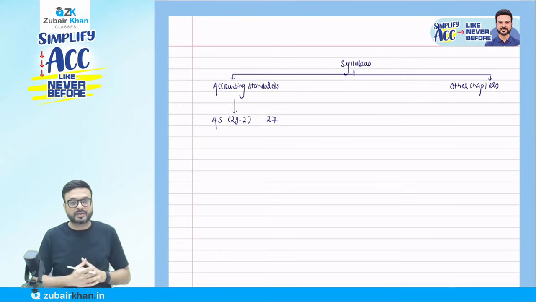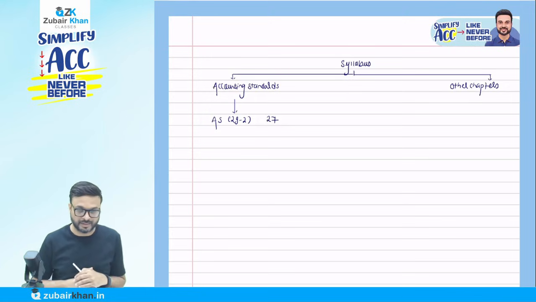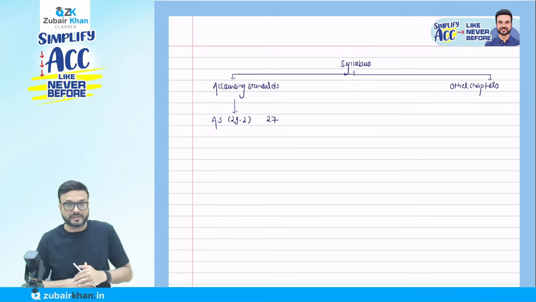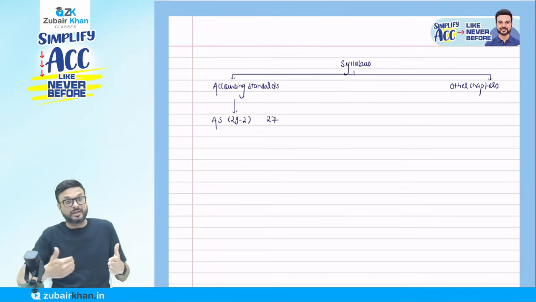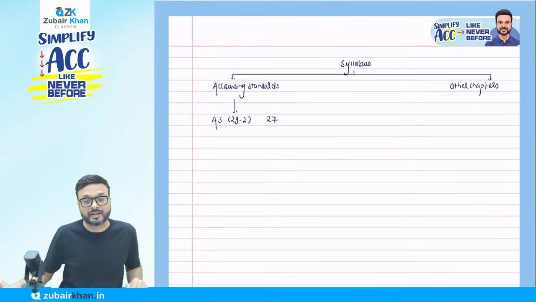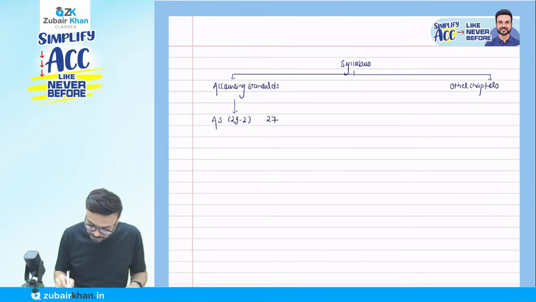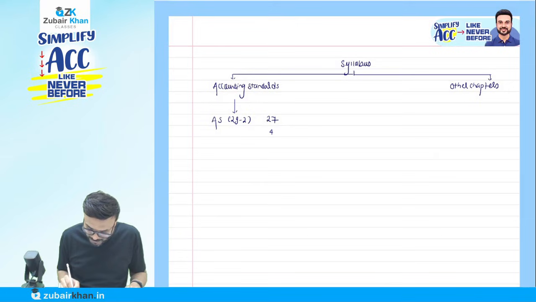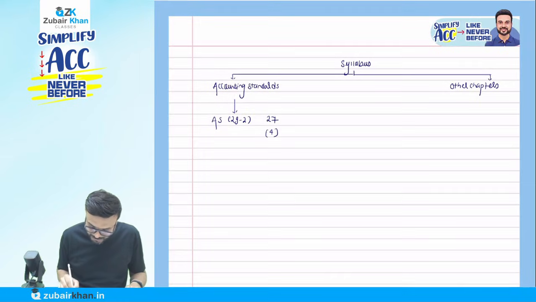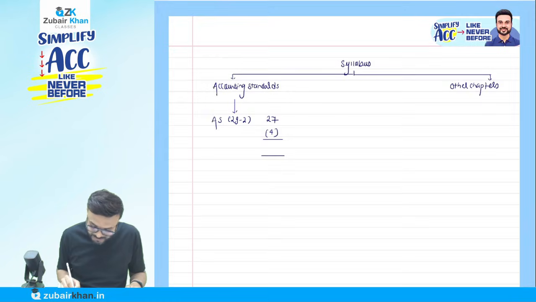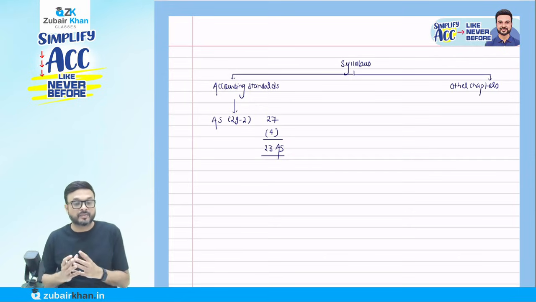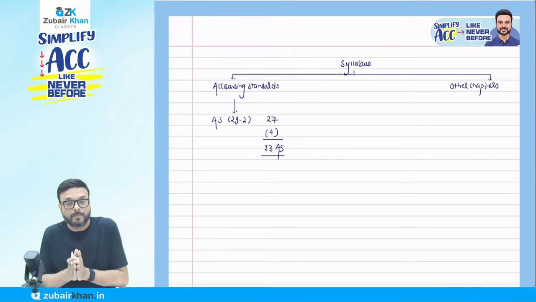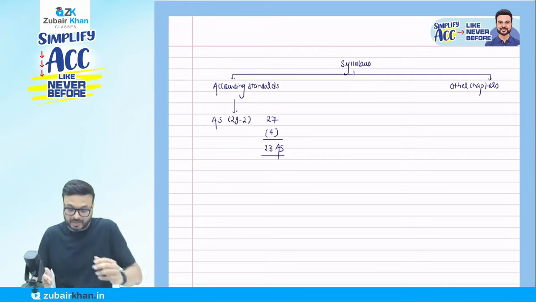Out of these 27 accounting standards, 4 accounting standards are very important. It's a full-fledged chapter in which a lengthy question comes in examination. So I'm going to cover these 4 accounting standards as a separate chapter. Effectively, in your accounting standard module, you have 23 accounting standards. You will say no, 27 total. Yes, 27. But out of that, 4 I'll treat as a separate chapter.